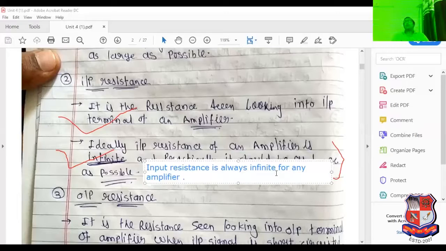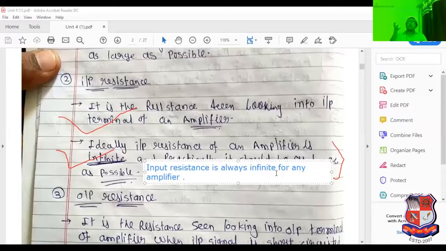Practically thinking about it, whenever we speak any information into the microphone, we speak in a very low amplitude. Lower amplitude means it consists of low voltage.